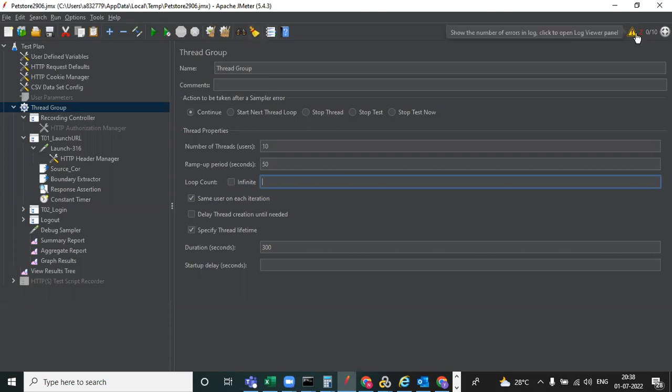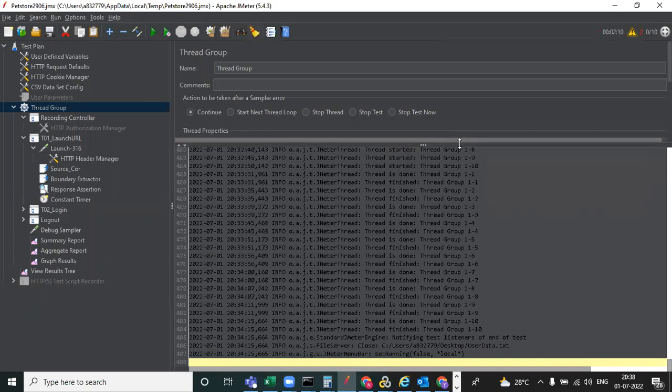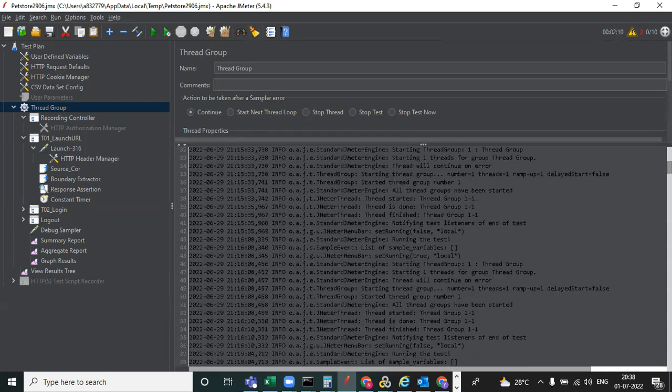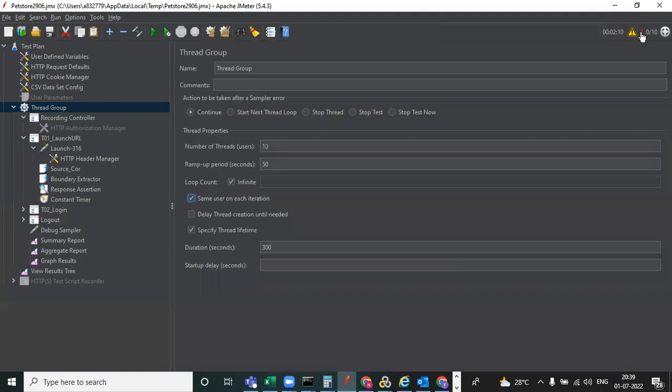Here you can check whether you got any errors or warnings. You are able to see the output here. When your execution started, the yellow indicator shows the number of errors in the log. Red color would mean you are getting errors, but you are not getting red, only yellow. Yellow means just a warning only, so no need to worry. But if you are getting any errors, then you need to identify them. Got it?